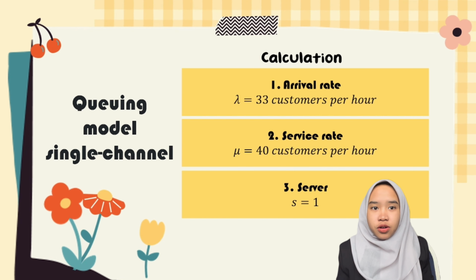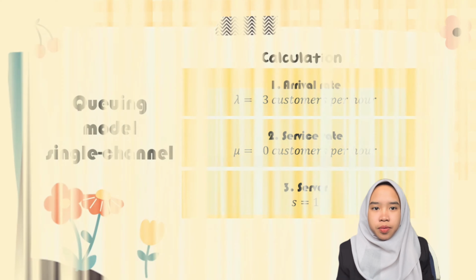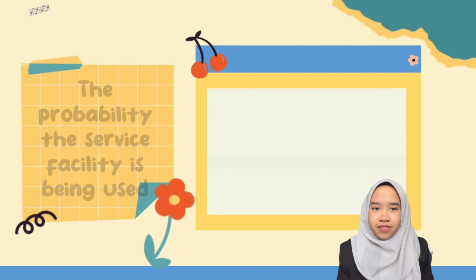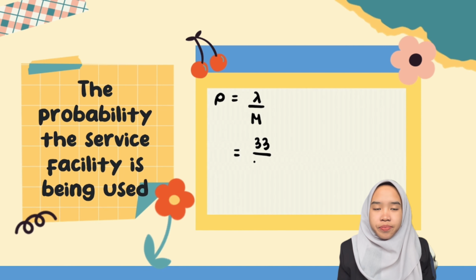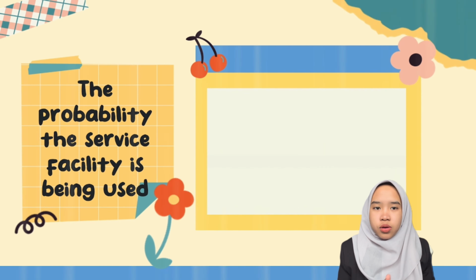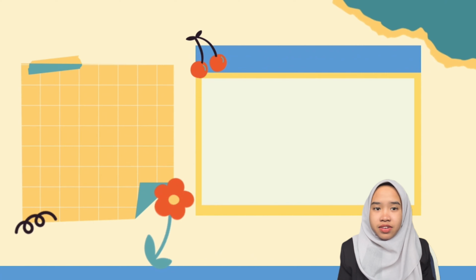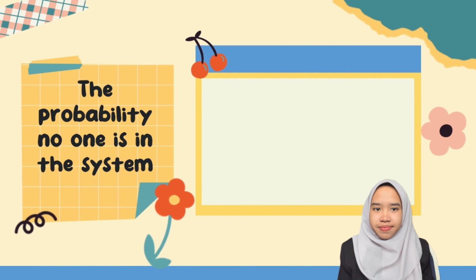So, for the first computation, we can find the probability that the service facility is being used by using the formula rho equals lambda over mu. By substituting the values of lambda and mu, which is lambda equals 33 and mu equals 40, we will get the answer, which is 0.825, which is the probability that the service facility is being used.